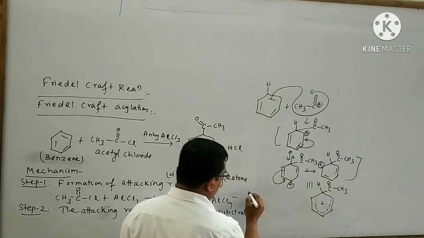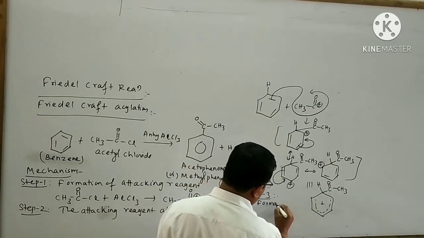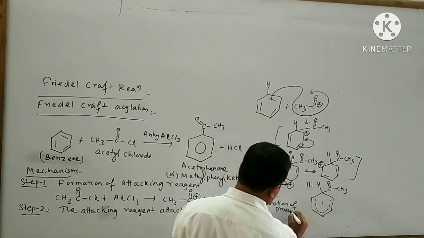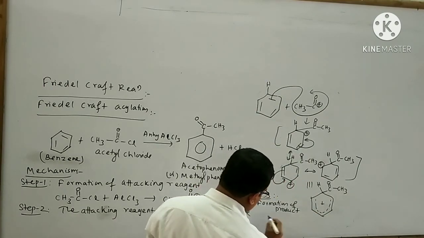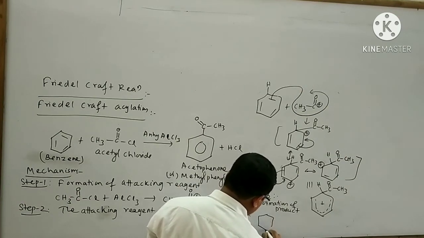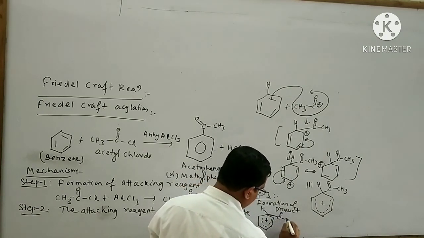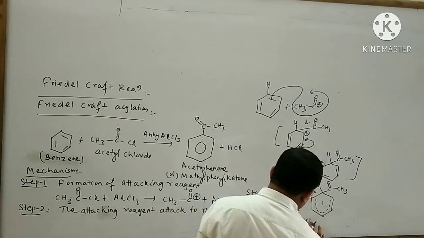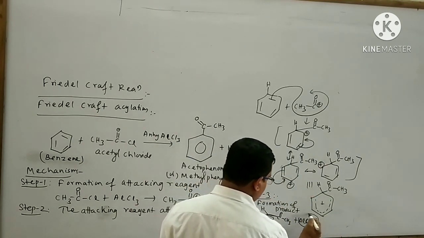In step number 3, what will happen? Formation of product takes place. I can write the structure like this. Your AlCl4 minus ion attacks this species like this.